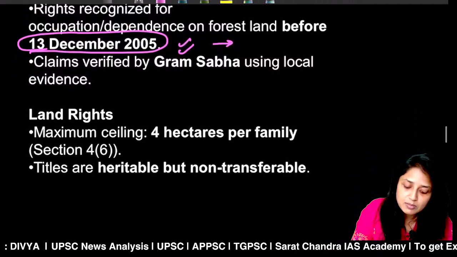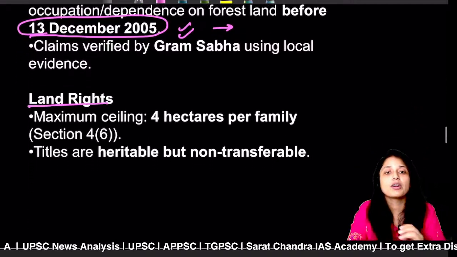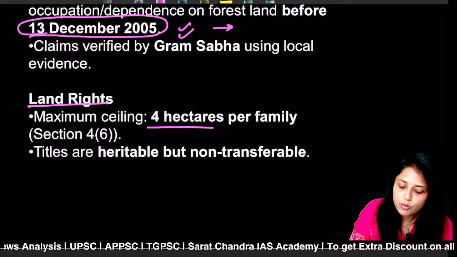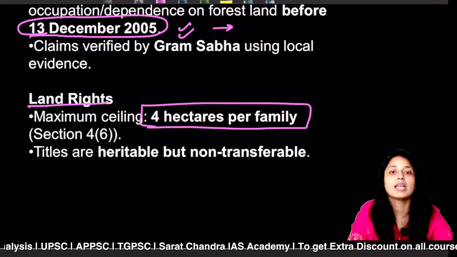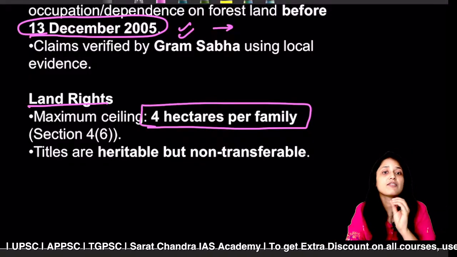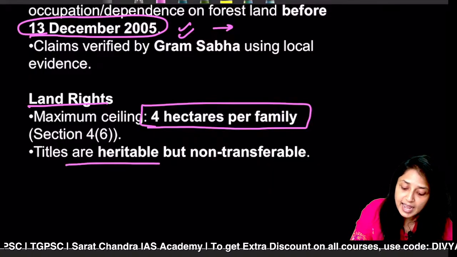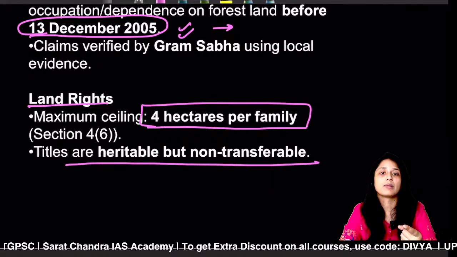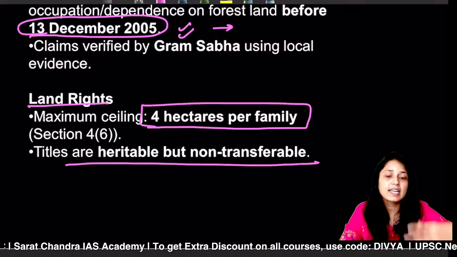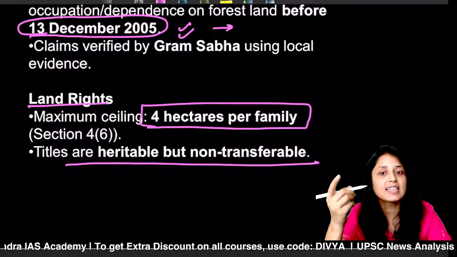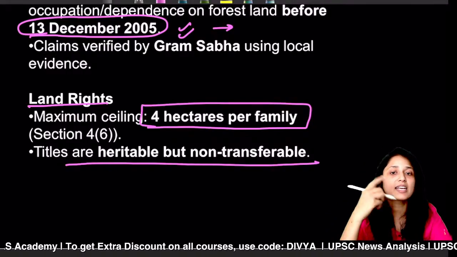Now, for prelims, this is very important: what is the maximum ceiling of land you can own? You can own 4 hectares of land per family under the Forest Rights Act. Very, very important. Next important thing, these titles are heritable but not transferable. Heritable means this land can be passed from one generation to another, but you cannot sell this land, or use it as a gifted property.